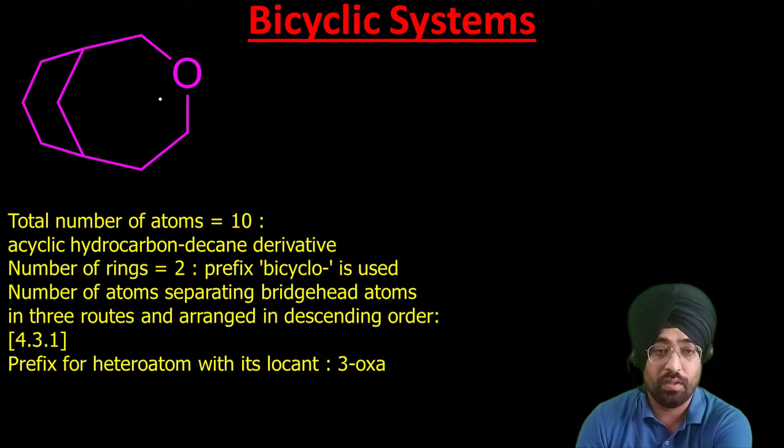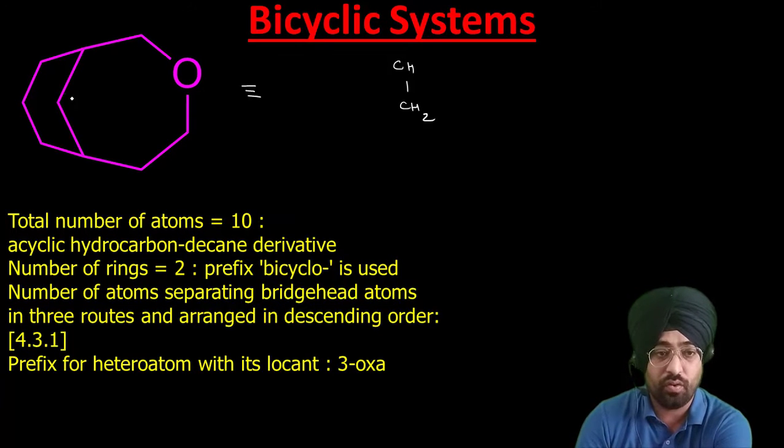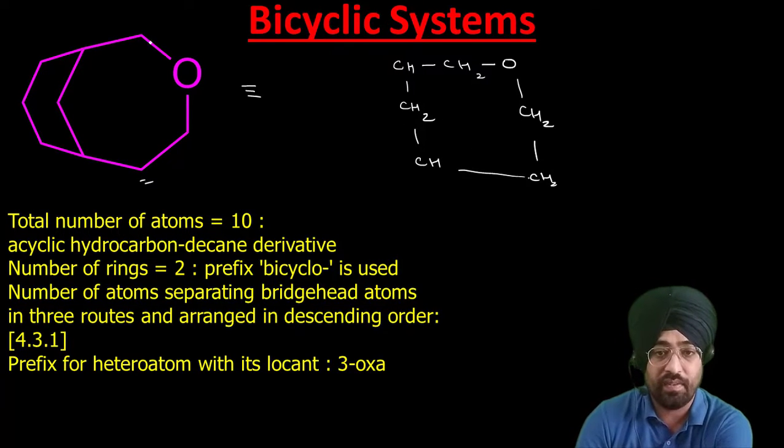So let us do some practice with these rules. Now this can also be written, you should also be able to write it in normal carbon skeletal structure. Like this is a CH carbon, this is CH, this position is CH2, this is again CH, then we have CH2, then we have oxygen, then CH2, this is again CH2, these are connected. On the left hand side we have CH2, again CH2, CH2. So that is also equivalent to this, both are the same.